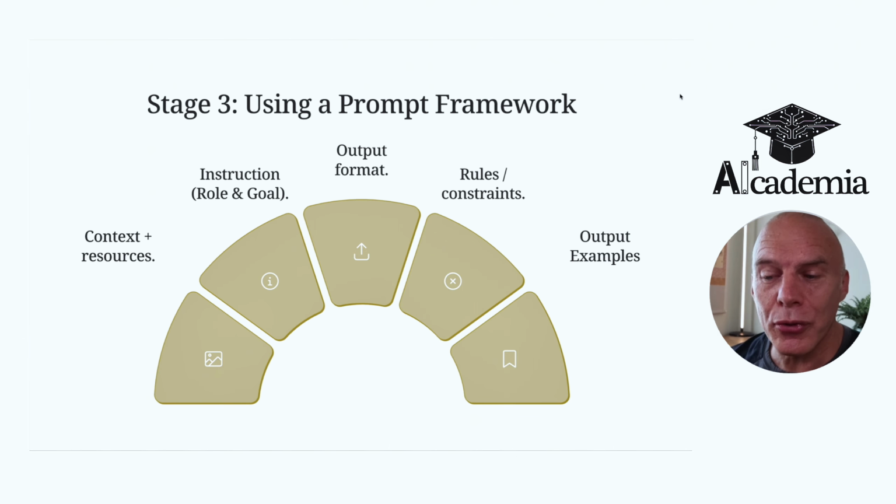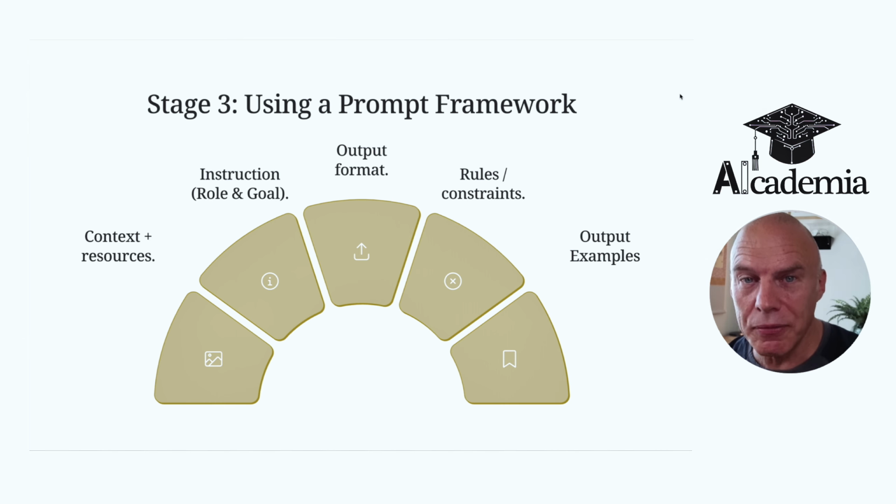And that takes us to stage 3, which is really where we start to have more control over our prompting, and it's to use a prompt framework. And I like this 5-stage framework. So we go from giving some information about context and adding any resources that might be useful. We give clear instruction, including the role we'd like the large language model to play and the goal, what we want it to do. We specify the output format, what we want it to look like. We offer any ideas about rules or constraints, what we don't want it to do, or things we want it to be mindful of. And then finally, we might attach some examples of the kind of output that we're looking for.